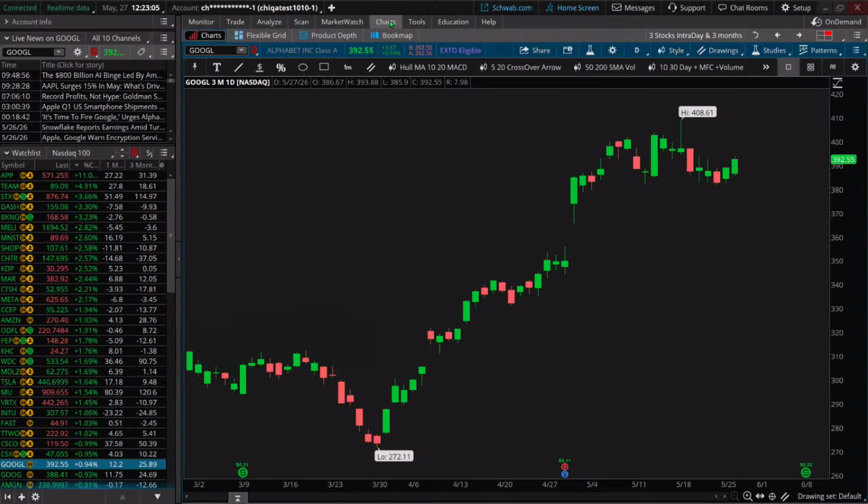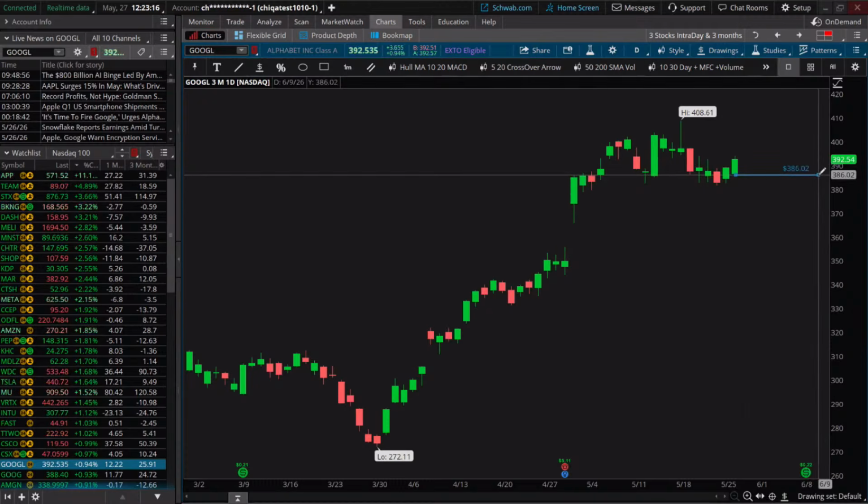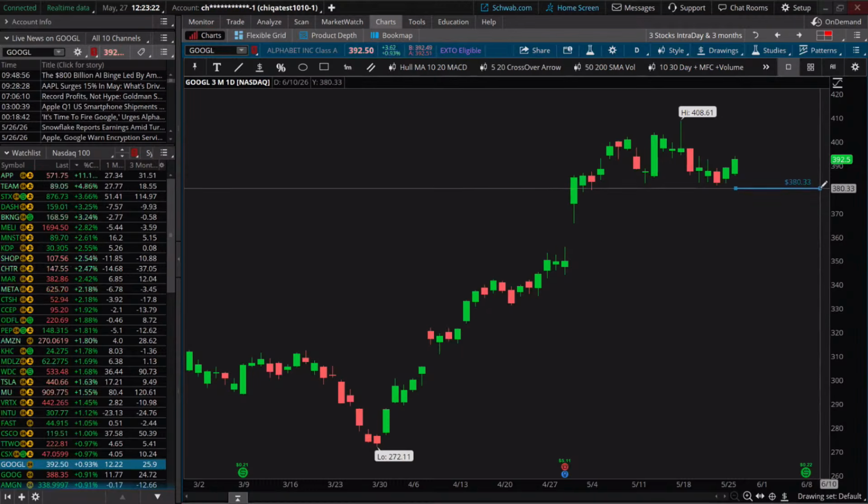So if I have this 380, 375 put spread, what might I want to do here on the chart? Well, one, I like to know where my short leg is. So I will find where 380 is and draw my horizontal line, getting it as close to 380 as I can.